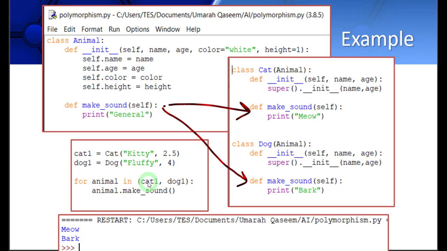And then I've run them in the for loop, and in the for loop, it is calling the make sound function. Now, when the object cat1 is here, the make sound function of cat should be run, and when the object dog1 is here, the make sound function of dog should run. And you can see that in the output. That is what's happening. So you don't have to go into the detail of polymorphism which we used to have in C++. That was a very tough concept. We can still achieve something as magnificent as that with such simple code. So this is the beauty of Python.